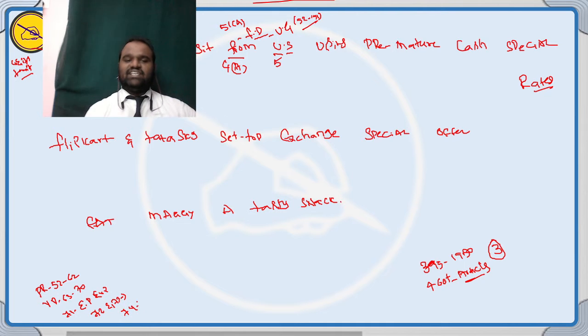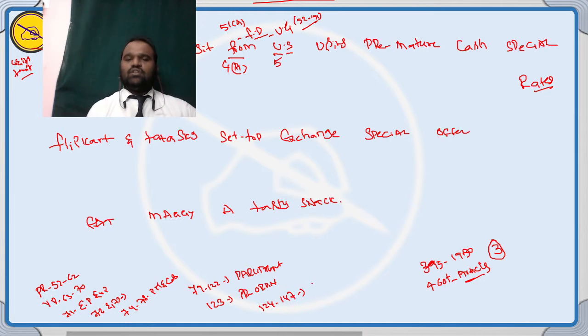Articles 74 to 78, that is called the Pradhan Mantri and its cabinet. And finally articles 79 to 122, that is the Indian Parliament. And from article 123, that is the President of India's ordinance powers. And from 124 to 147, that is called the judiciary system of India, meaning the Supreme Court of India.